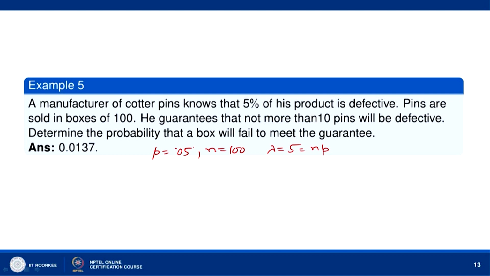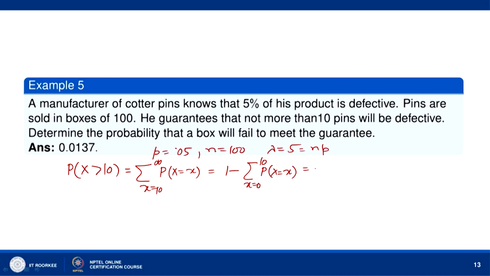The box will fail to meet the guarantee if the number of defective pins is more than 10. So, let x denote the number of defective pins in a box, then probability that x is greater than 10. The required probability is that x must be greater than 10, and this is nothing but sigma x equal to 10 to infinity P(x equal to x). This can also be written as 1 minus sigma x equal to 0 to 10 P(x equal to x), because the total probability is 1.